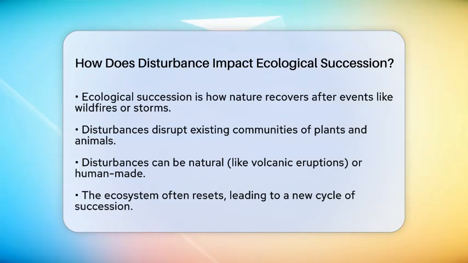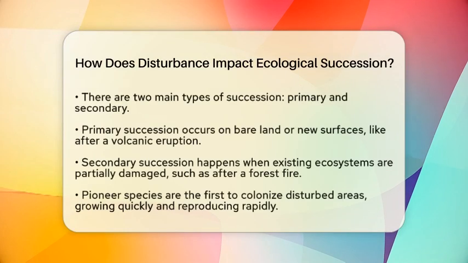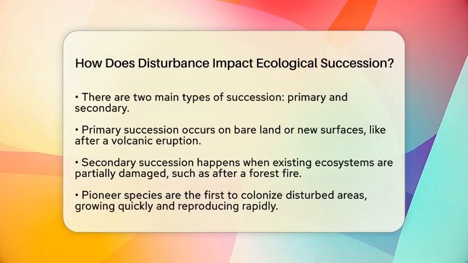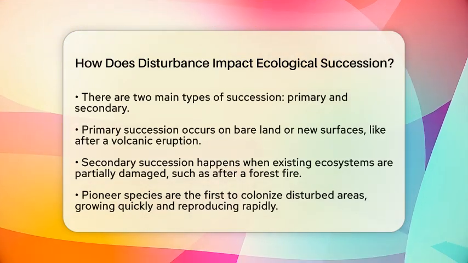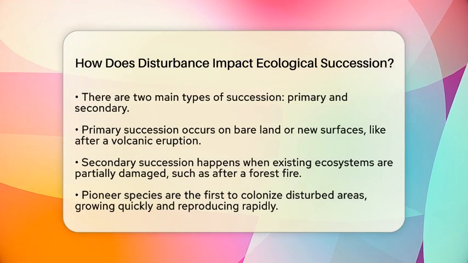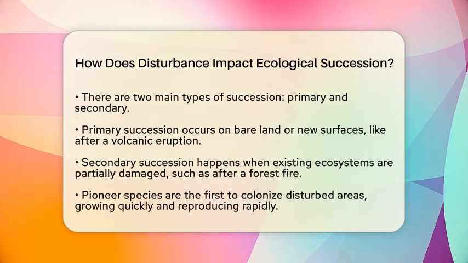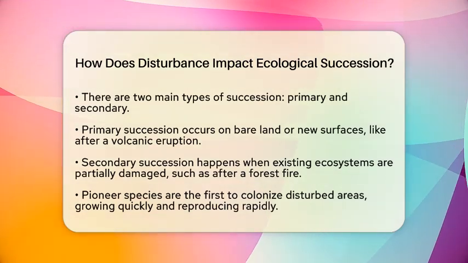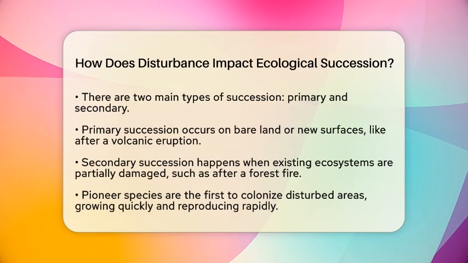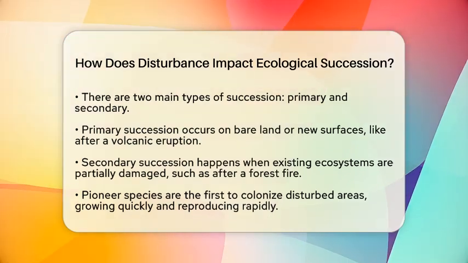The second type is secondary succession. This occurs when a disturbance partially damages an existing ecosystem but leaves some soil and biological remnants. A classic example is a forest fire, where the ecosystem can recover more quickly than in primary succession.